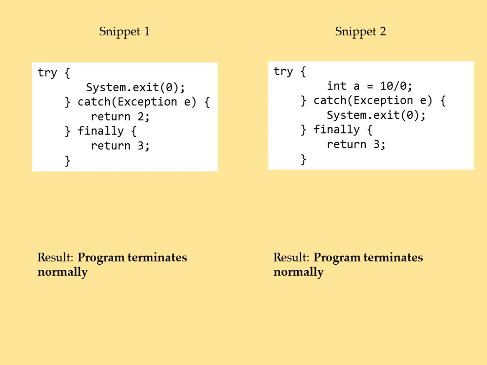The program would terminate normally in each case without executing the finally block. This is because as soon as JVM comes across the exit statement, it terminates the program without proceeding any further. So this was the difference between writing a return and an exit statement in try or catch.